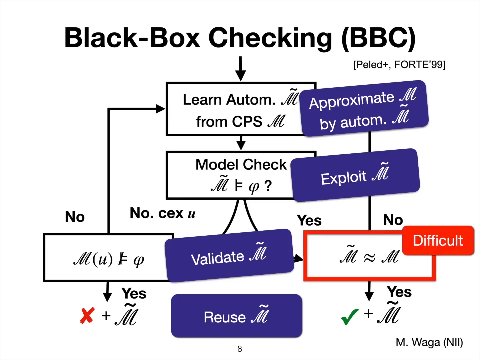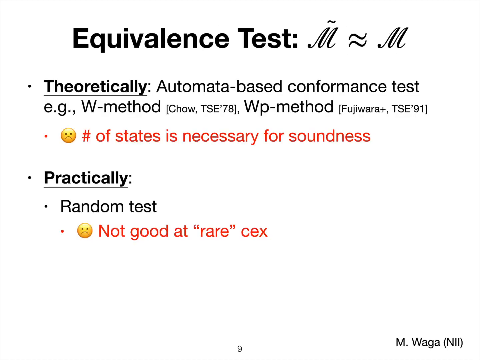But actually the most challenging part is to check if the Simulink model is close enough to the approximated model, the automaton. This is called the equivalence test. In theory, automata-based conformance testing should be fine because we have a soundness result. But for the soundness, we need the number of the system states, which is usually something we don't have. So this is a problem.